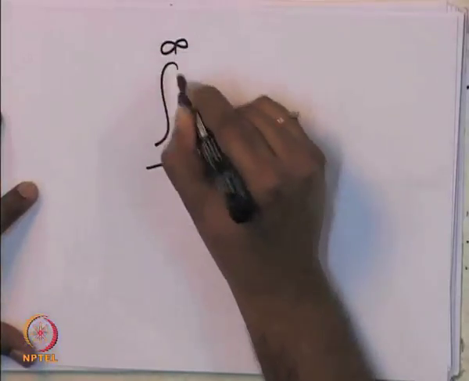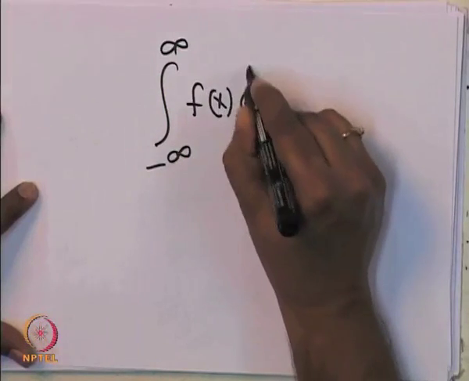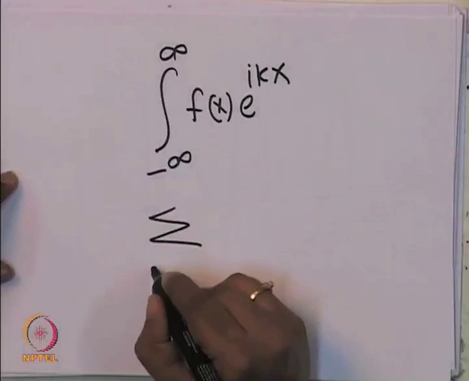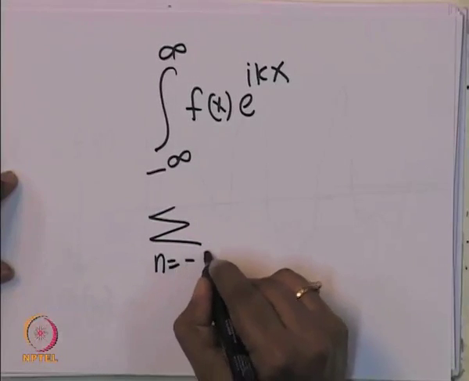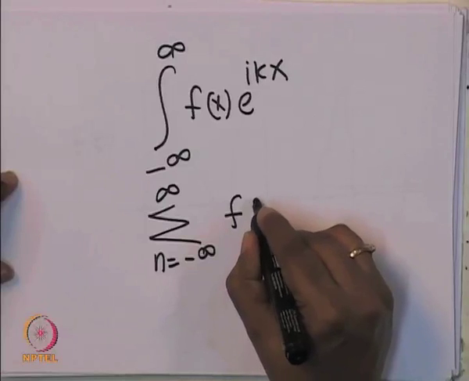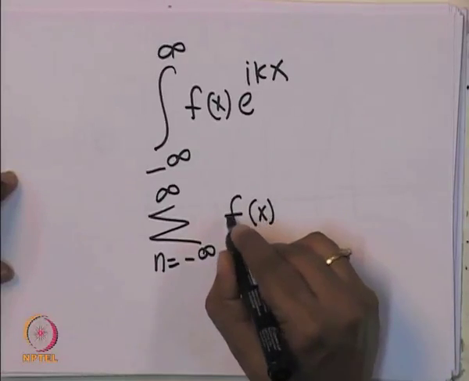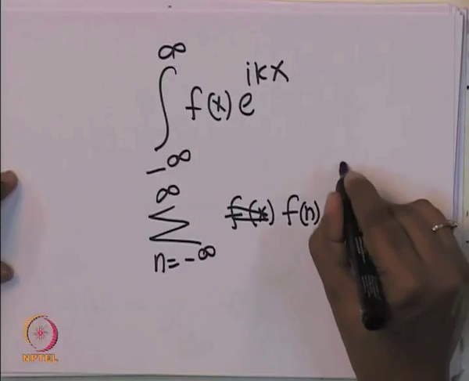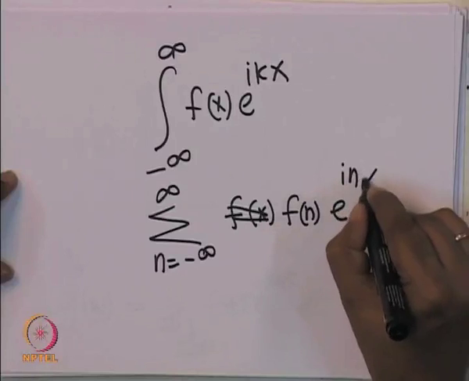I will briefly tell you about another transformation which is very close to the Fourier transformation. This integral from minus infinity to infinity of f of x e power I k x can also be written as a sum over n from minus infinity to infinity of f of n e power I n x.